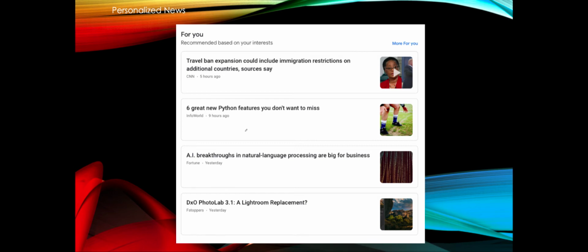For example, I am particularly interested in travel, and I'm particularly interested in AI development. What's happening in the AI area? What's the latest news? What's the buzz? What are the latest trends in AI technology? Or traveling, what are the new sites that I want to see? Or is there any immigration issues, travel ban issues, so that I can plan my travel carefully. I'm interested in those two sections. So by tagging those news into specific topics, a news agency can generate news personalized to my taste.